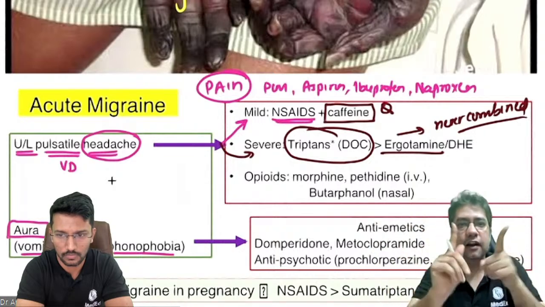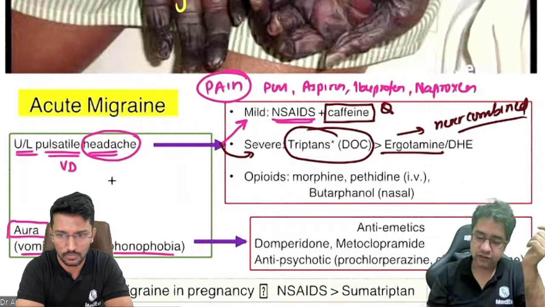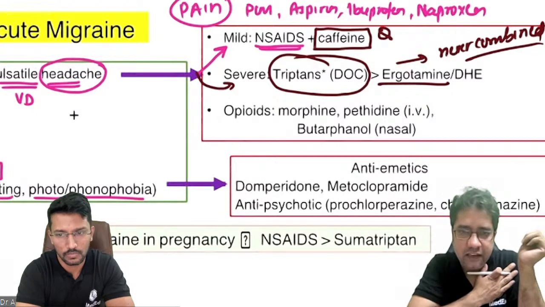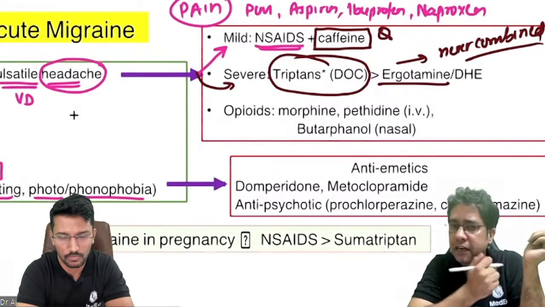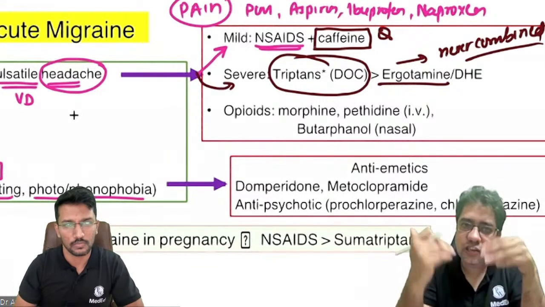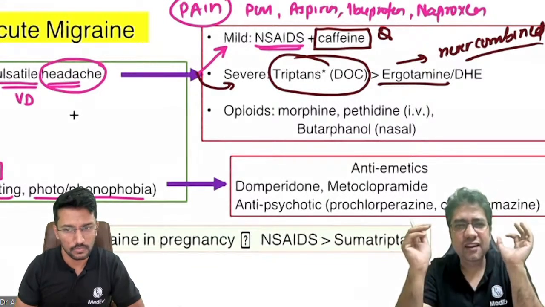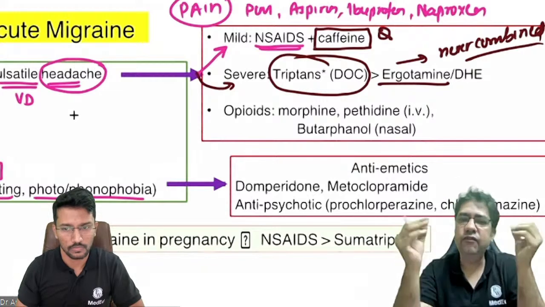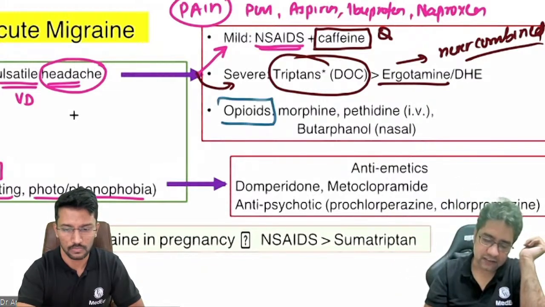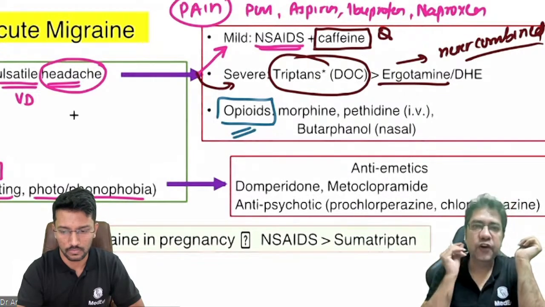So as a doctor, आपने हमेशा याद रखना है triptans और ergots को combine नहीं करना. Now, just imagine patient is hypertensive, patient is having MI or angina. We cannot give triptans. If triptans are still not producing effect, then at the last resort, we have to give the best painkiller. And the best killer in triptan resistant cases is opioids.